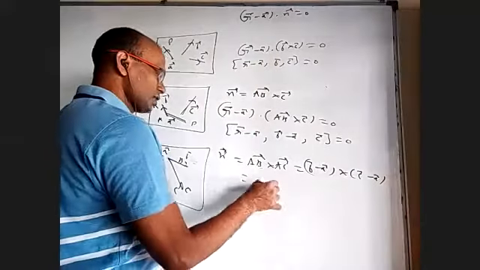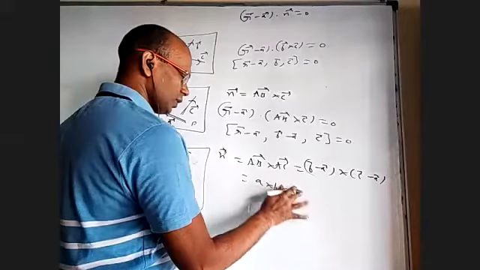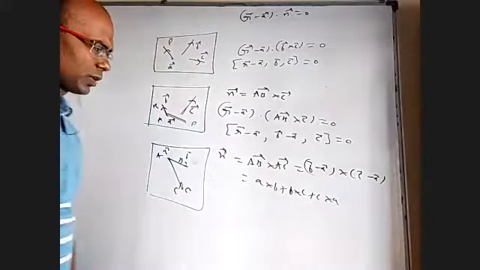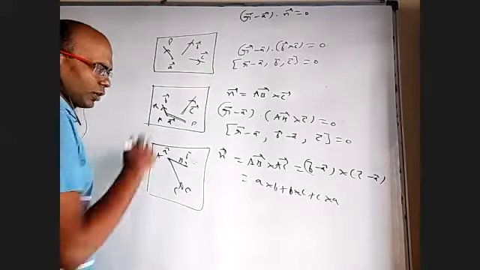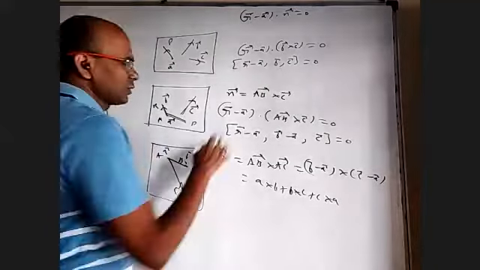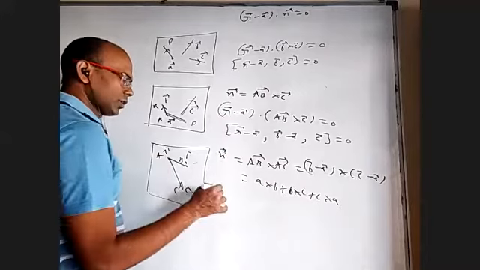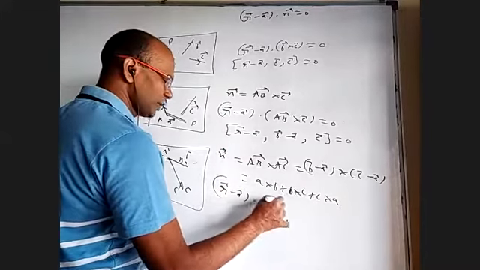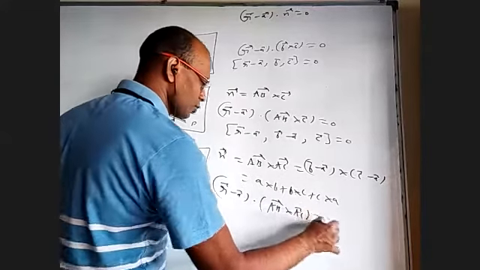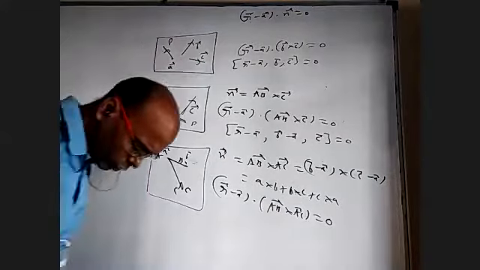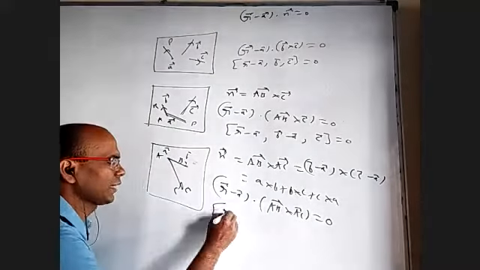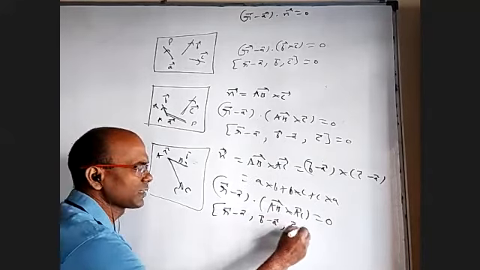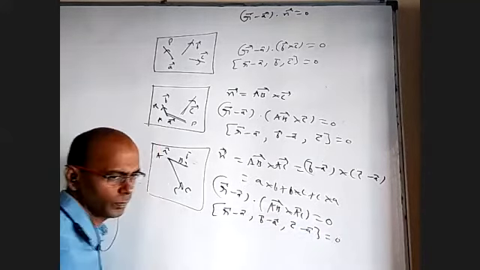If we actually expand this, it will be A cross B plus B cross C plus C cross A. Some multiple of that also, not a problem. That is the normal. And coming to the formula, what is the normal? I have to take R bar minus A bar dot N bar, and N bar will be AB cross AC equal to 0. If you want to write it as a scalar triple product, we will write the box R minus A, AB bar is B minus A, AC bar is C minus A, equal to 0.